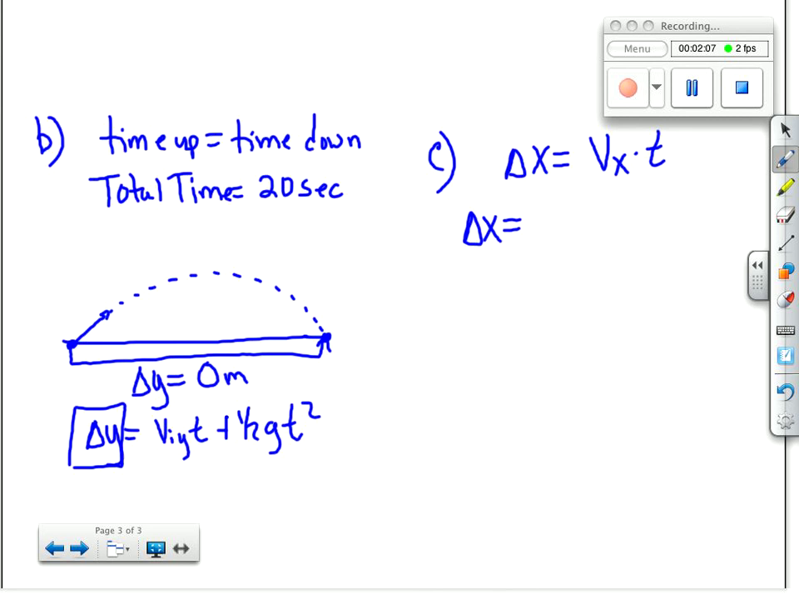My x component of the velocity, 196 cosine of 30 times 20 seconds. Again, meters per second times seconds is going to give me meters for an answer. Multiplying, we should get 3,395 meters.